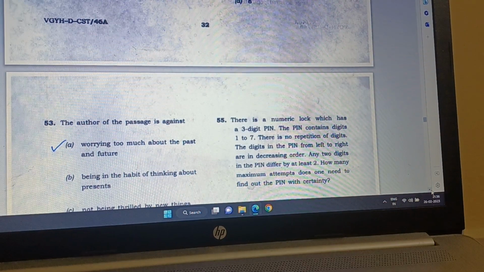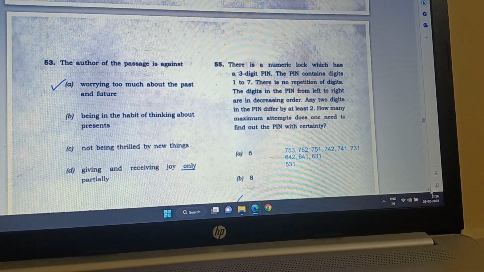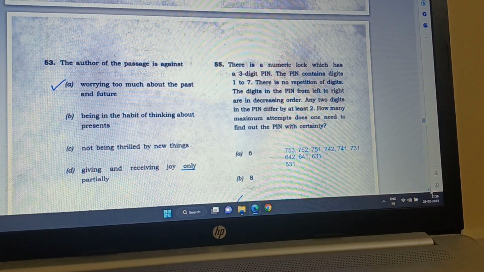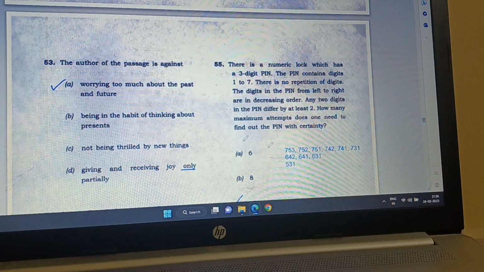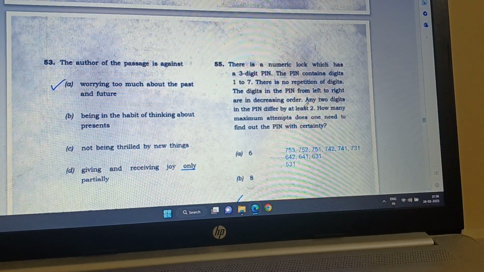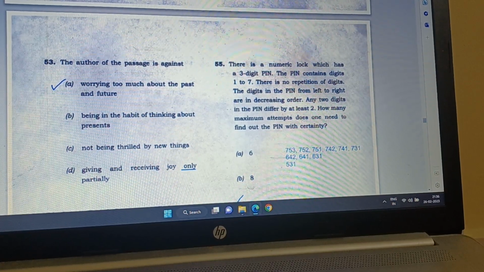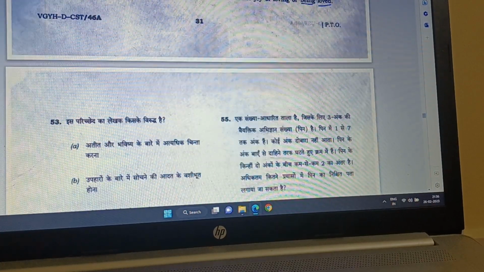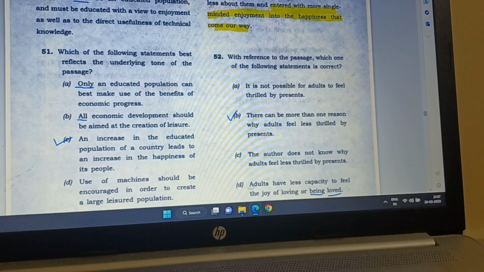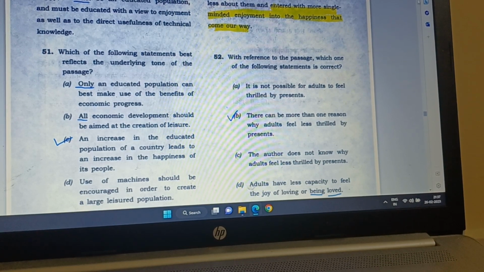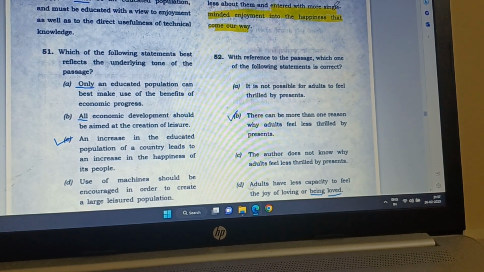Now I go to the next question. Question number 53. The author of the passage is against worrying too much about the past and future. Yes, that is what he said in the last paragraph. I go here, and he says that if we thought, okay, here is the last paragraph, entered into with more single-minded enjoyment into the happiness that came our way. Well, it doesn't tell that.